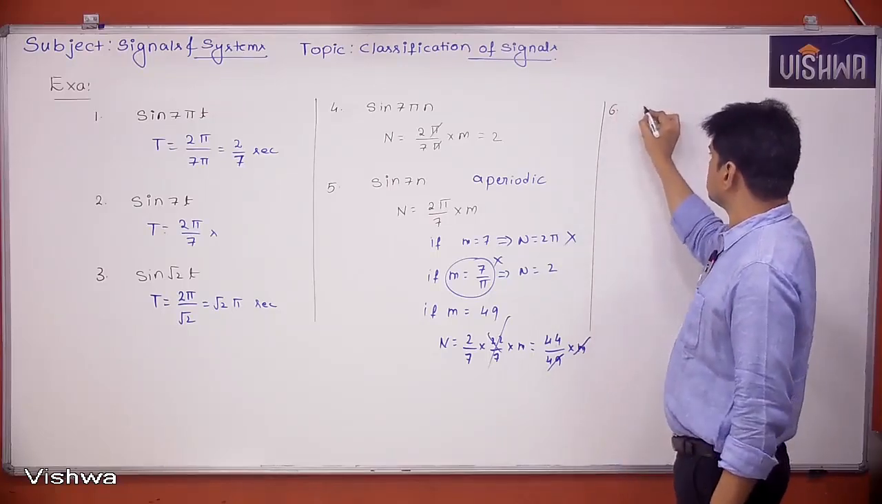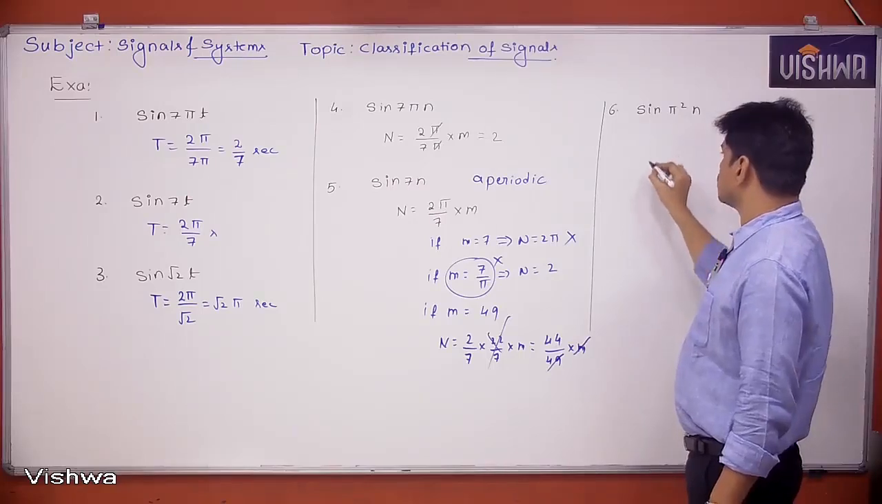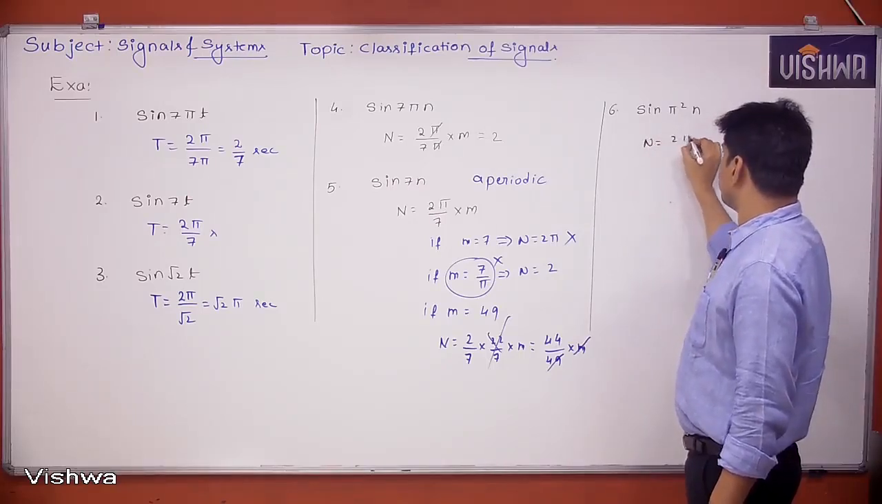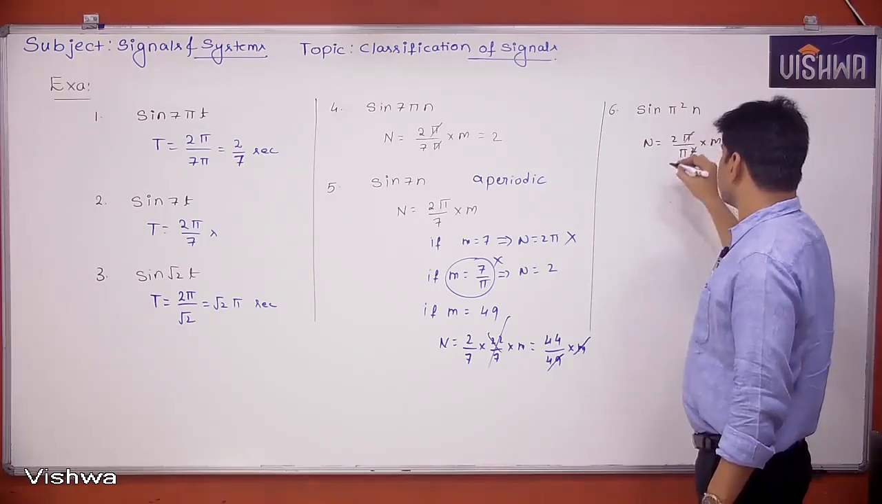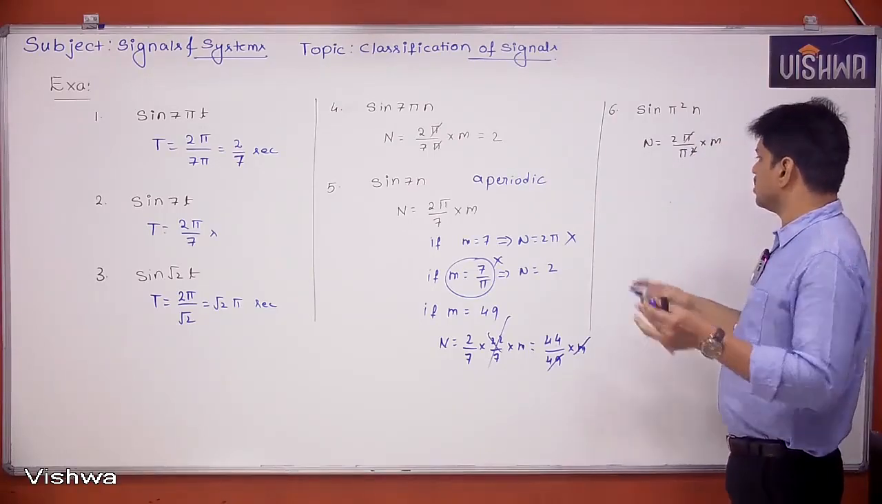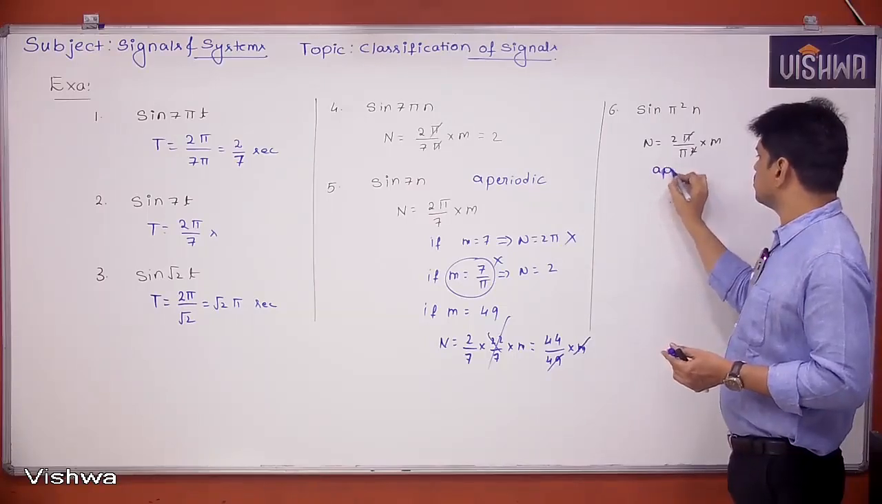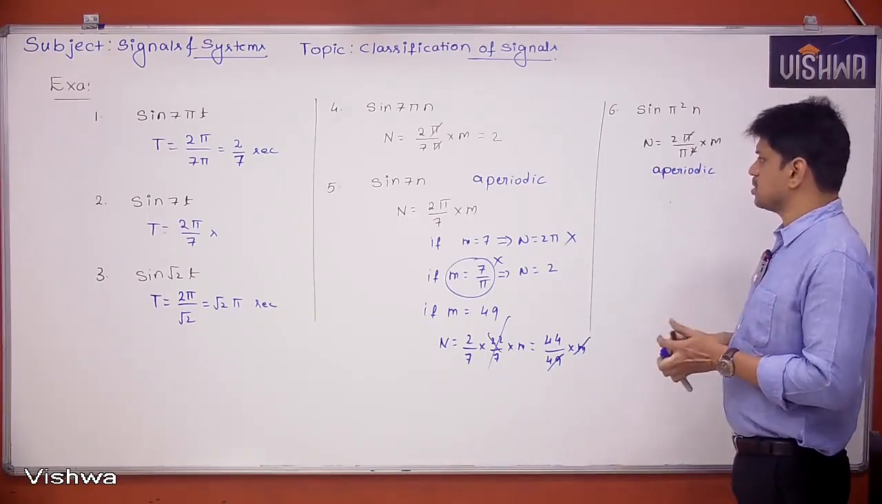Sixth one. Sine pi square n. So n is equal to 2 pi by pi square into m. Pi gets cancelled, and the m value cannot be chosen as pi. So again it is not a periodic signal. Next.